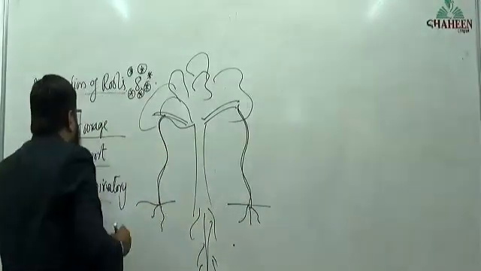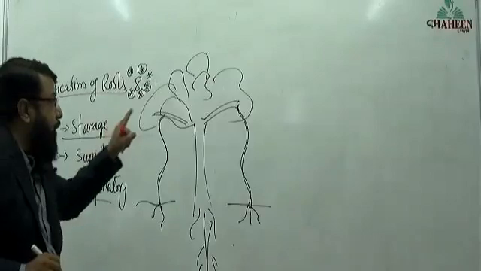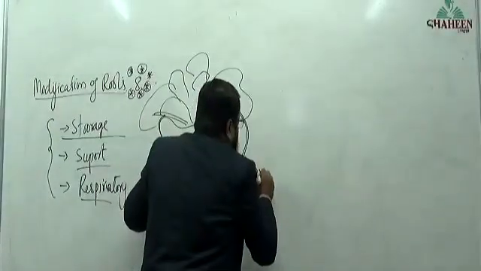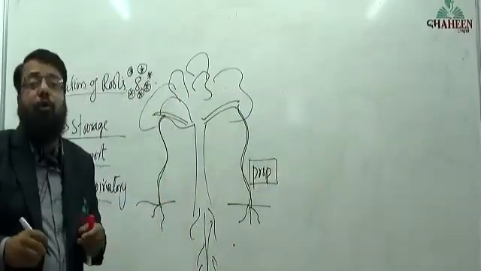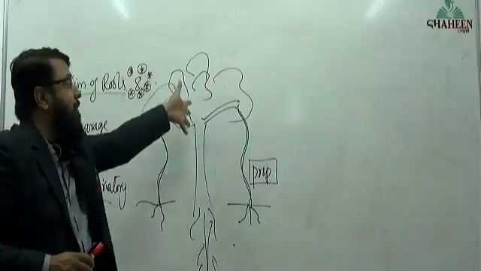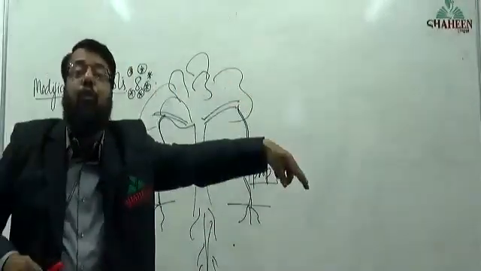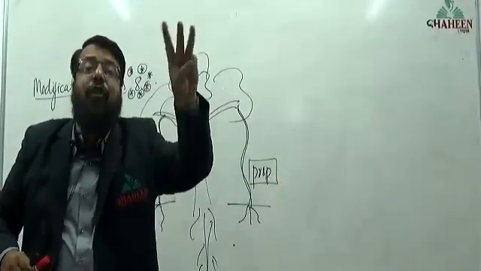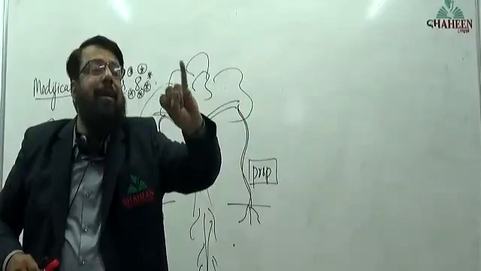So these are supporting roots. These roots are called prop roots. Prop roots are found in which plant? Banyan tree. Storage roots are found in which plant? Three plants: carrot, turnip and sweet potato.